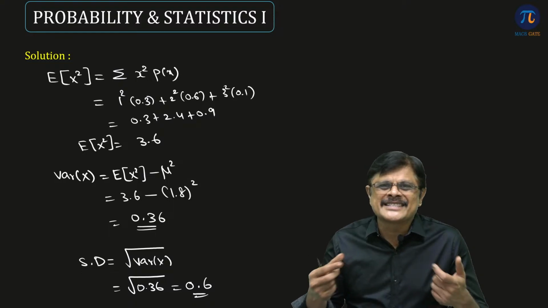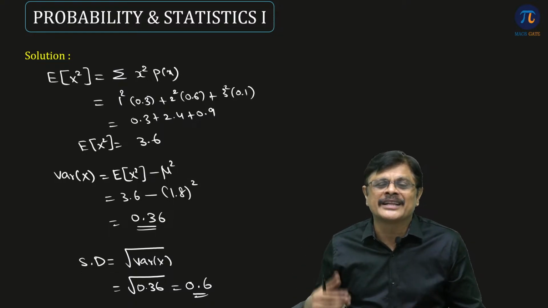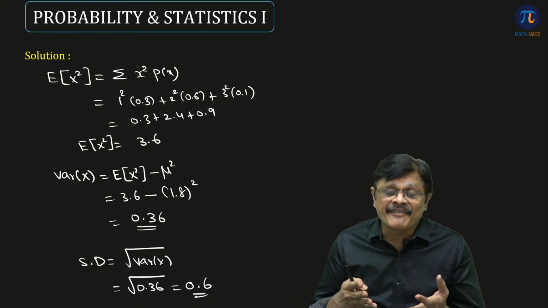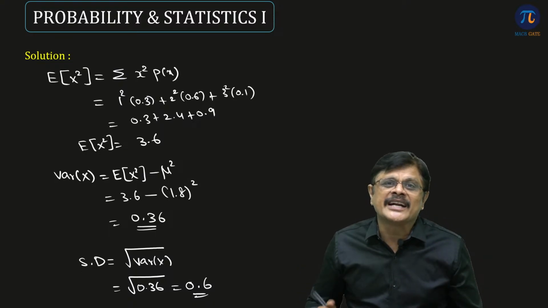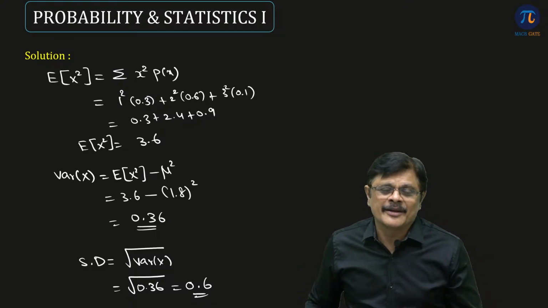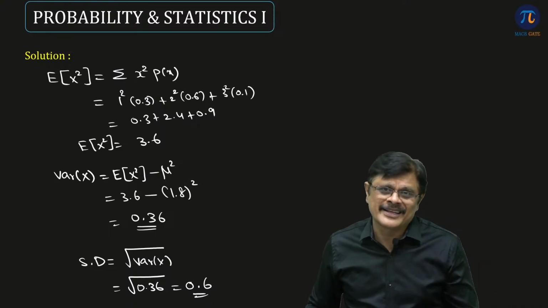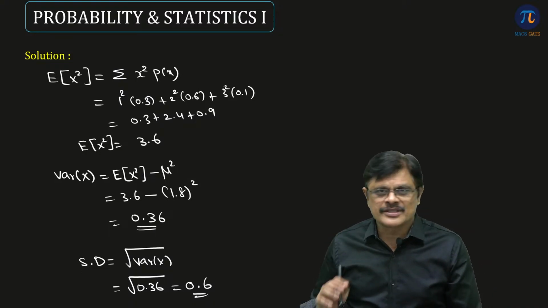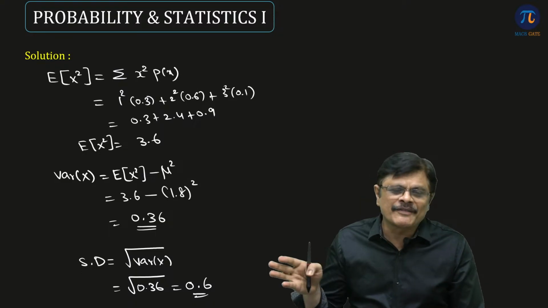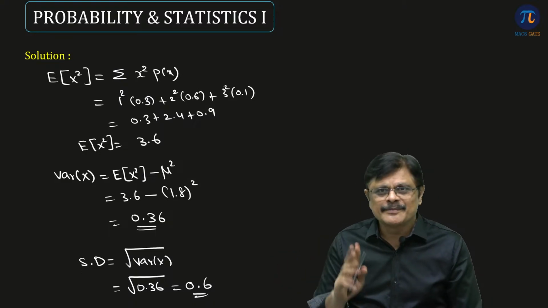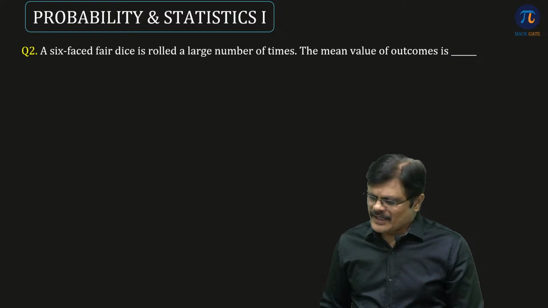Means you are going to get meter. That is, in the same units of your data, you are going to get the result. The spread you can define in the same units of your data. For that purpose, standard deviation is a much better measure than variance. That is the idea. Of course, obviously, variance also tells you about the spread of the data, but the units are different. Please note that. Next one.